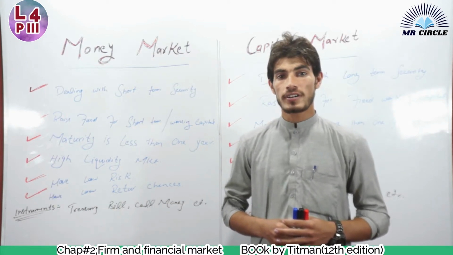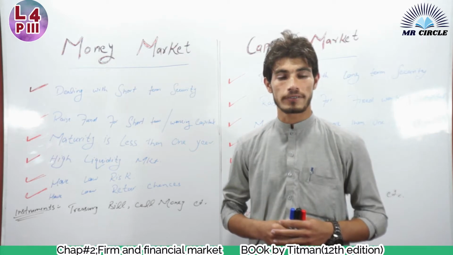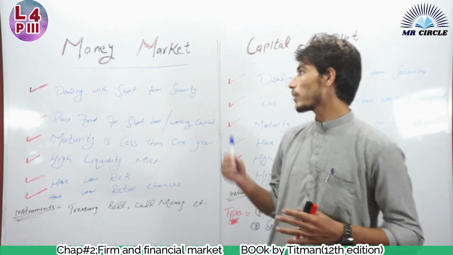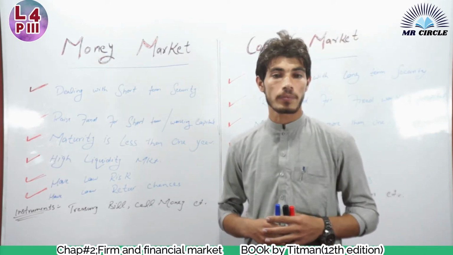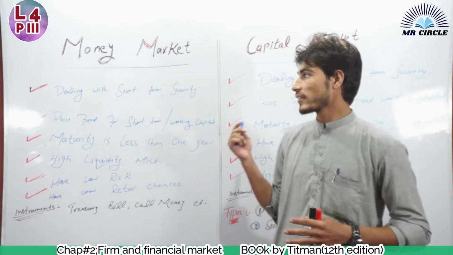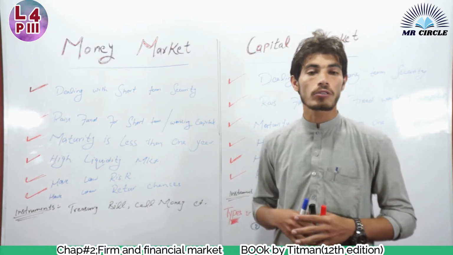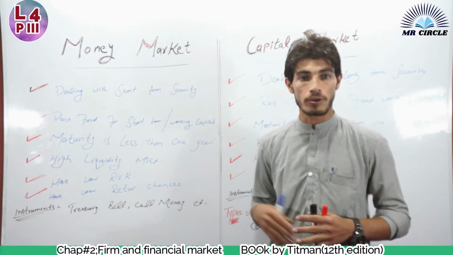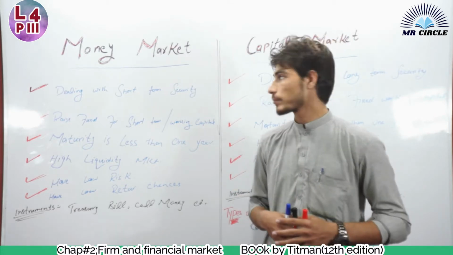Today we are going to discuss the types of financial market. What are the types of financial market? We have two types of financial market, money market and capital market. Inshallah, after watching this lecture, you will have full command on these topics. You can solve any types of question about money market and capital market. So let's start our lecture.